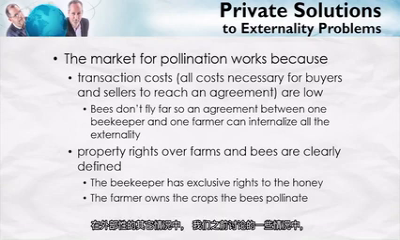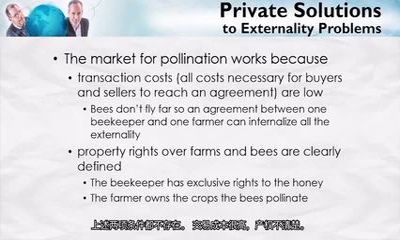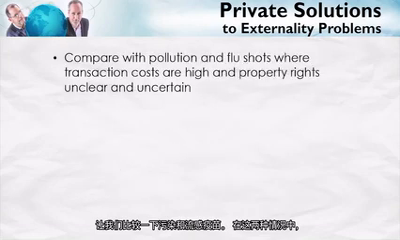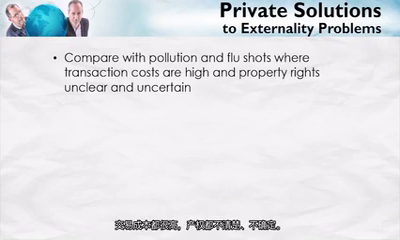In other cases of externality, some of the ones we've looked at previously, neither of these things are true. Transactions costs are high and property rights are unclear. Let's compare with pollution and flu shots. In both cases here, the transactions costs are high and property rights are unclear and uncertain.